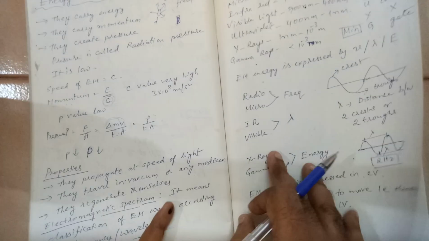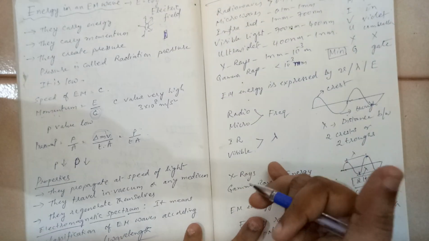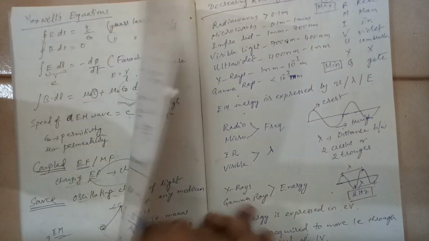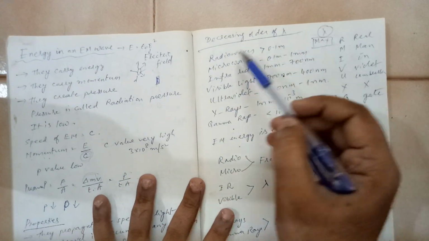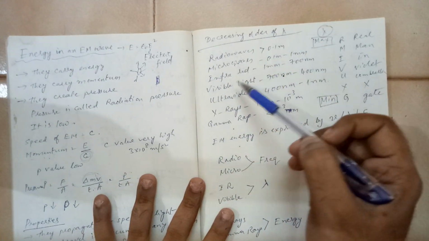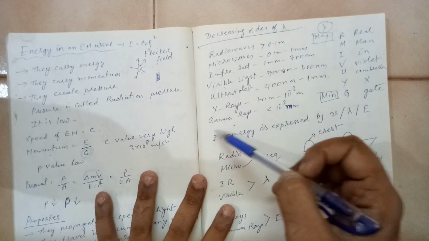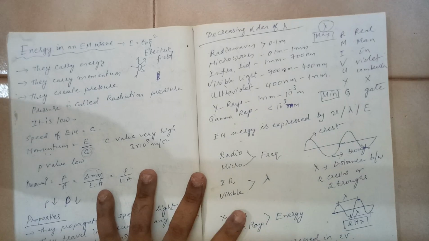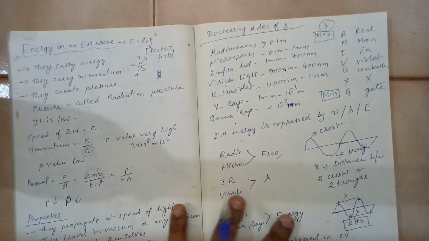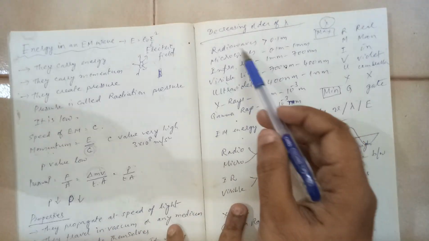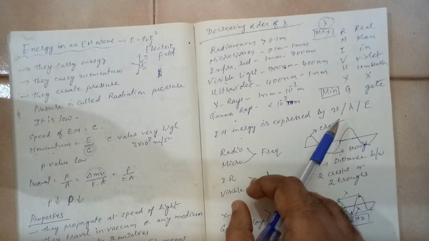It's not a wave, but you have waves with specific frequencies. What are those waves? Radio waves, microwaves, infrared, visible, ultraviolet, X-rays, gamma rays. These are all electromagnetic waves. This whole thing is called spectrum, and here they have been written in the decreasing order of the wavelength value.